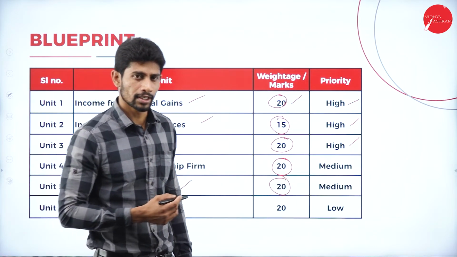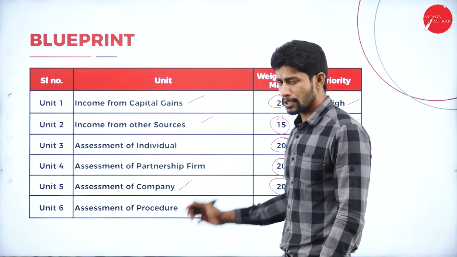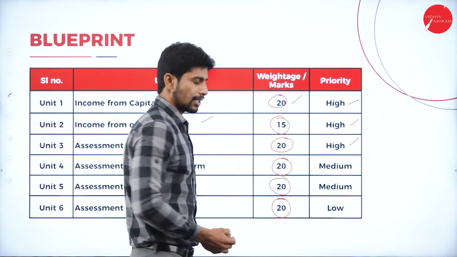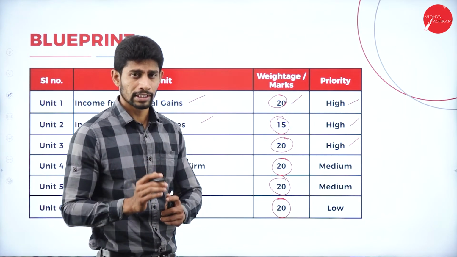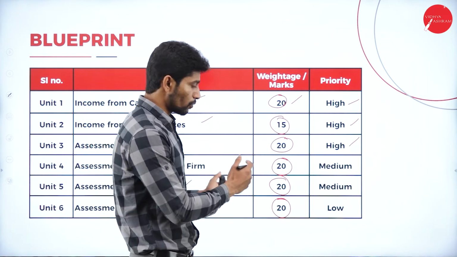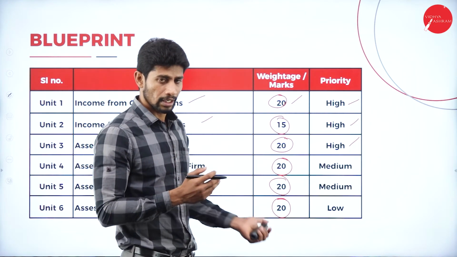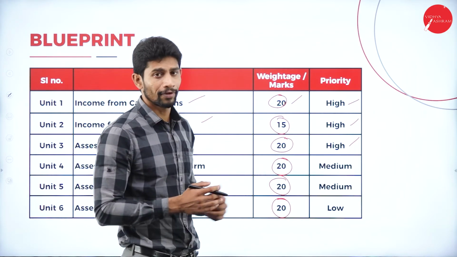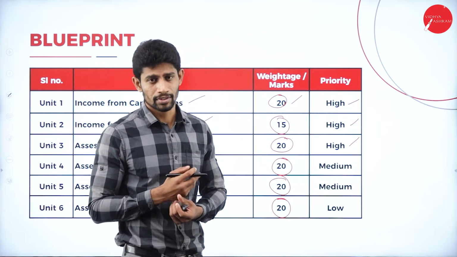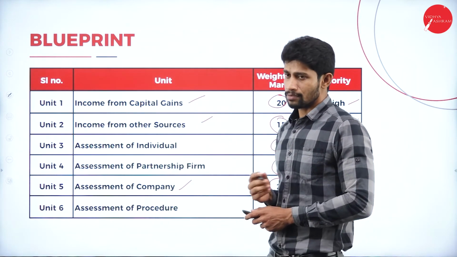The last unit, that is unit number 6, assessment procedure. In assessment procedure, you will be getting questions for 20 marks, and if you are not so good at learning theoretical aspects, you need not give more importance to it because they will be asking more questions based on theoretical aspects. If you're not good, you need not worry about this last unit. You can concentrate on the remaining 5 units where you will get questions for more than 80 marks. So this is the blueprint of your subject, based on which you are going to write your exams.